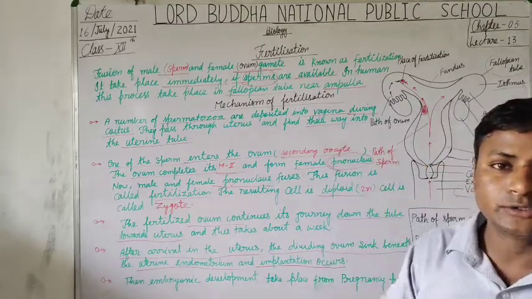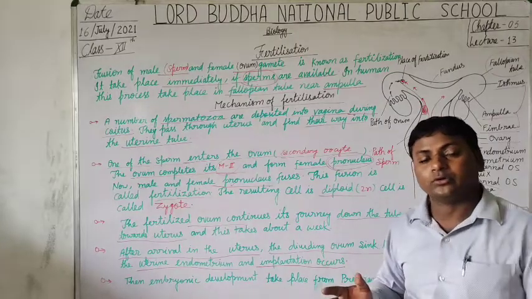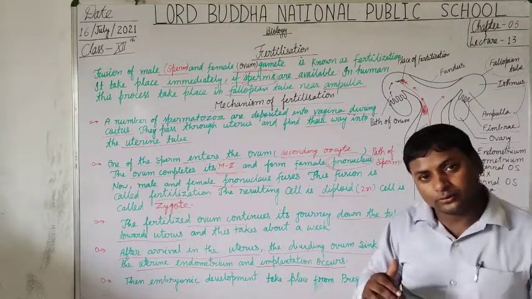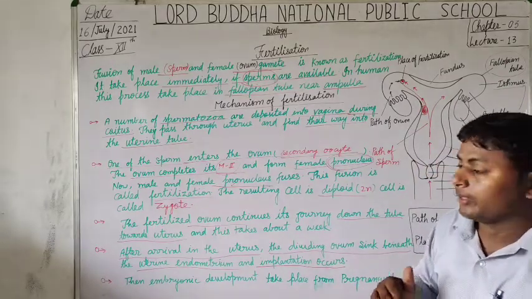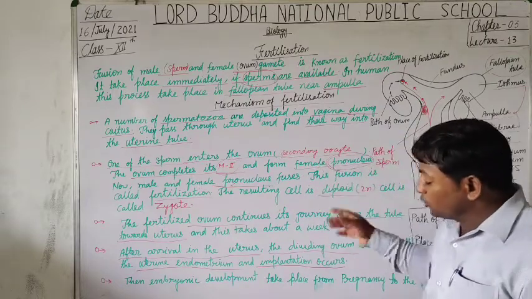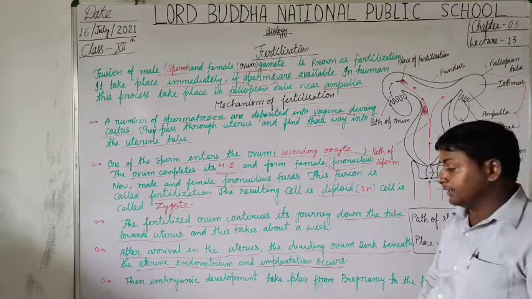This incident is called implantation. It means implantation of the zygote takes place about 7 to 9 days after the fusion or fertilization process. Is that clear?